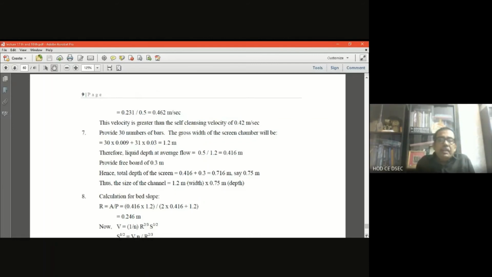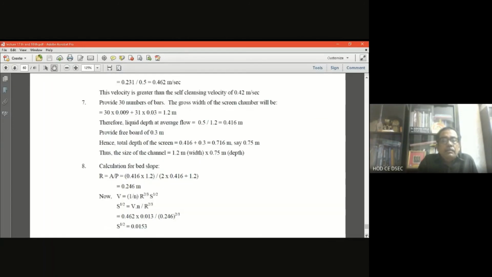Now we have to maintain the 0.3 meter freeboard height. So the total depth of the screen is 0.416 plus 0.3, which is 0.716. Let us say 0.75. So the size of the channel you have designed is 1.2 meter width by 0.75 meter.